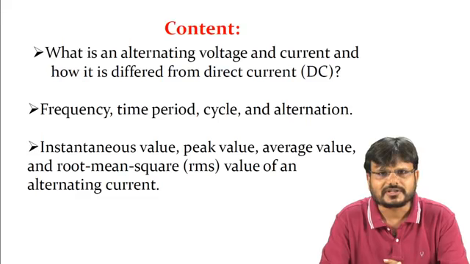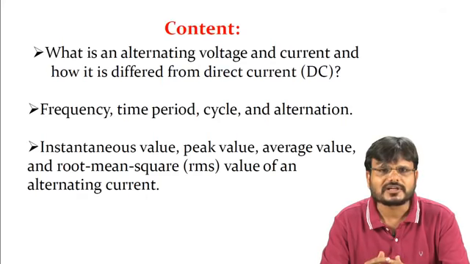In this particular topic we are going to discuss what an alternating voltage and current is and how it differs from direct current. Then we will discuss frequency, time period, cycle, alternation, and also the instantaneous value, peak value, average value, and root mean square value of an alternating